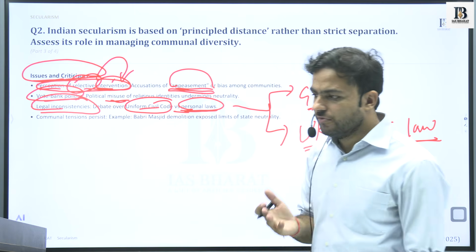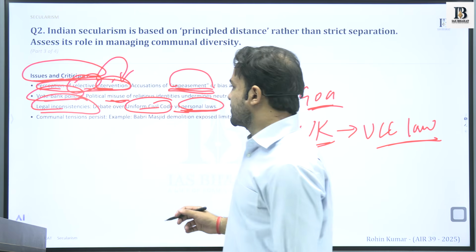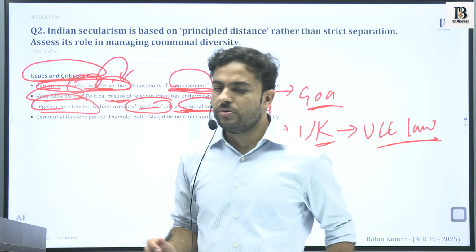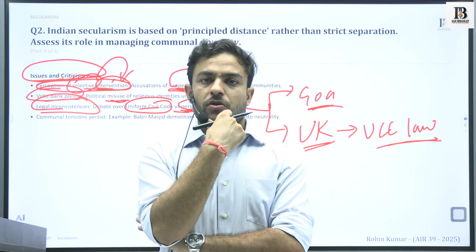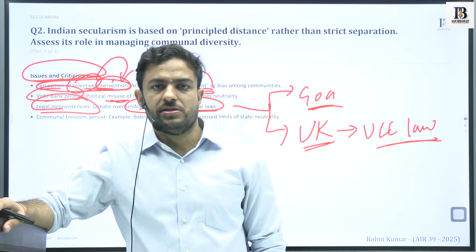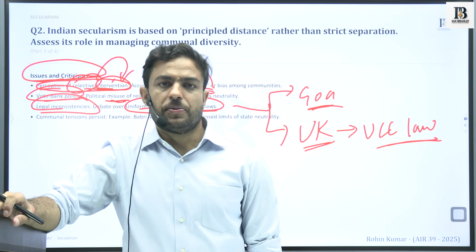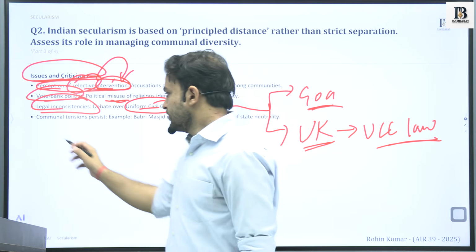So it is in itself a debate whether there should be a uniform law or not. But we are discussing this when we are talking about principled distance, and there are allegations of biases and allegations of selective interpretation of these principles. So it is at this point that this particular debate also comes into the picture.